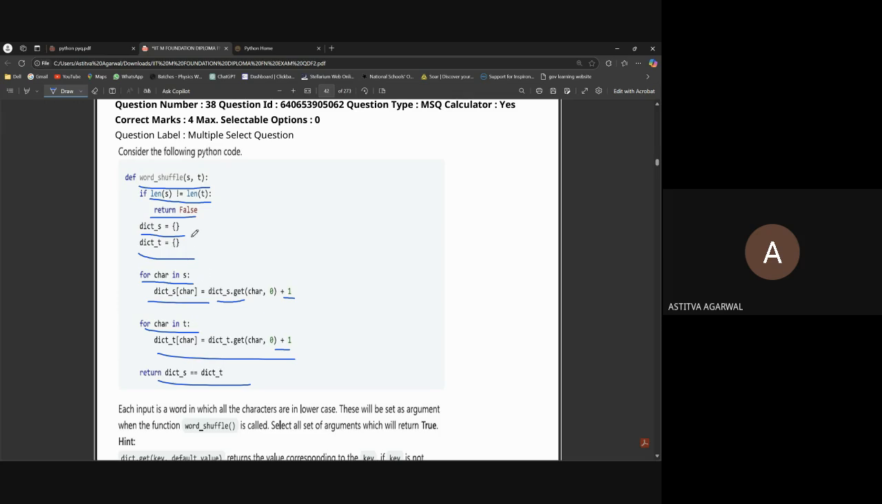You're just iterating one by one. If the length is not the same, we are just returning false. If the lengths are the same, then we continue, making two empty dictionaries for s and t both. Then we iterate one by one, extracting each character and adding it into the dictionary itself. If both the dictionaries are the same, we return true, because here the condition is boolean. It will return a boolean value, true or false.